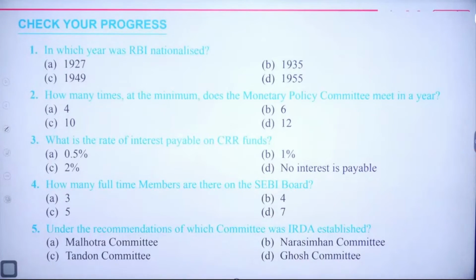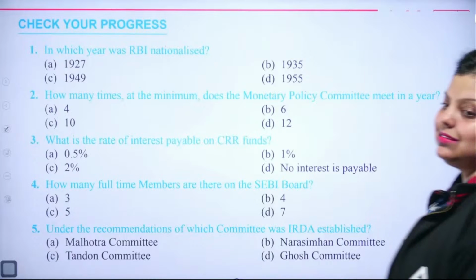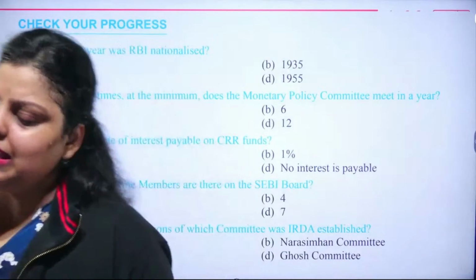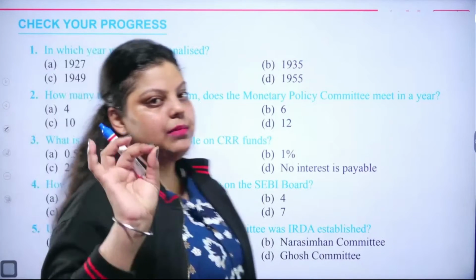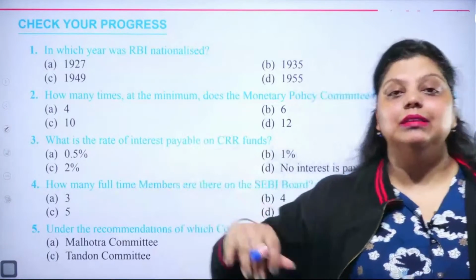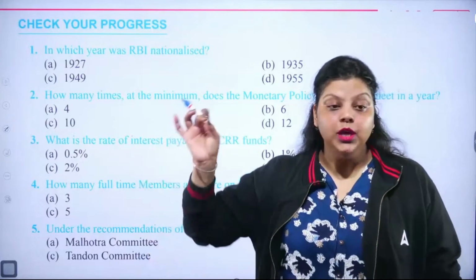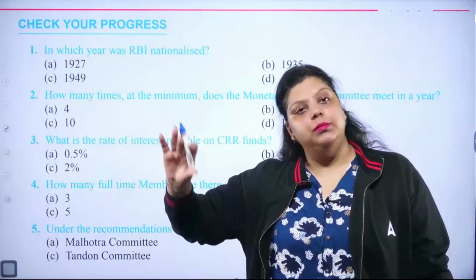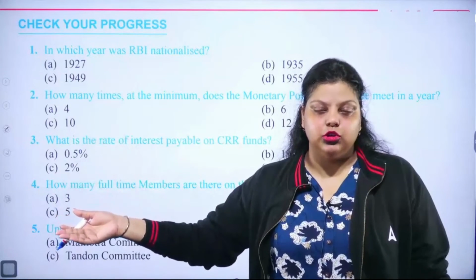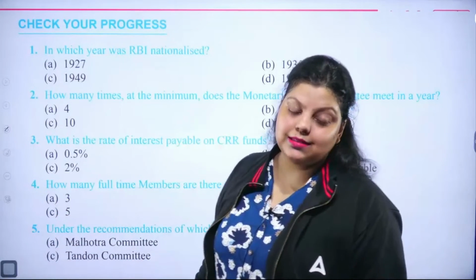Now, next question. In which year was RBI nationalized? By selling and purchasing of government security, correct. So do remember, in the market stabilization scheme, RBI purchases and sells the government security to control the liquidity of the market. Those government securities will be treasury bills and dated government securities.